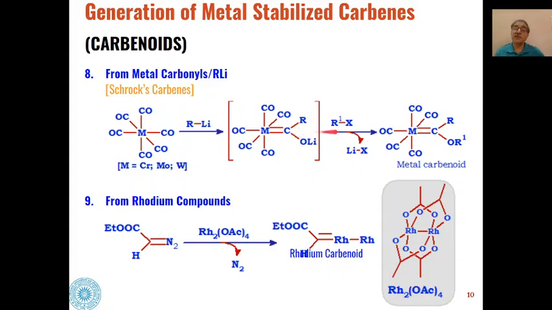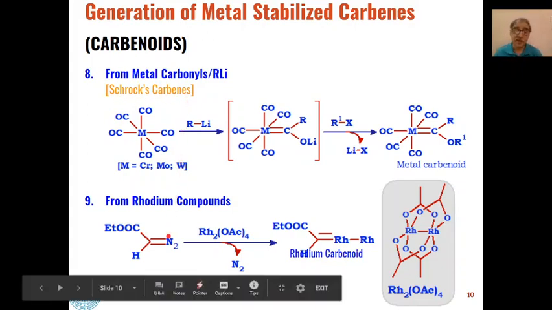Then these will react with alkyl halides, alkylation will be done, and lithium halide will be eliminated. These types of metal carbene complexes are known as metal carbenoids, and here this portion will act as a carbene and this will act as a positive part during any further reaction. Such carbenoids are known as Schrock's carbenes.